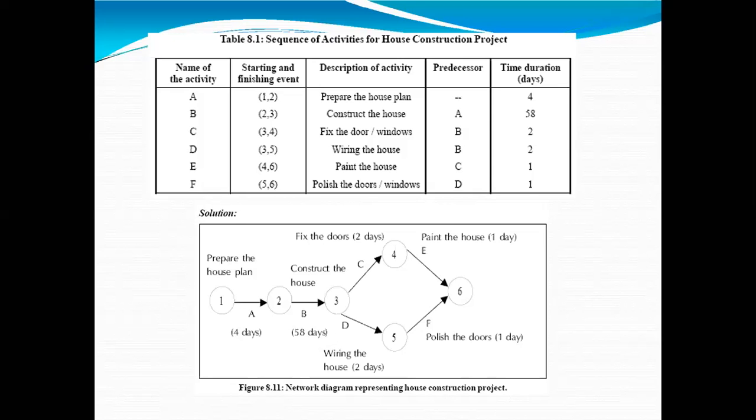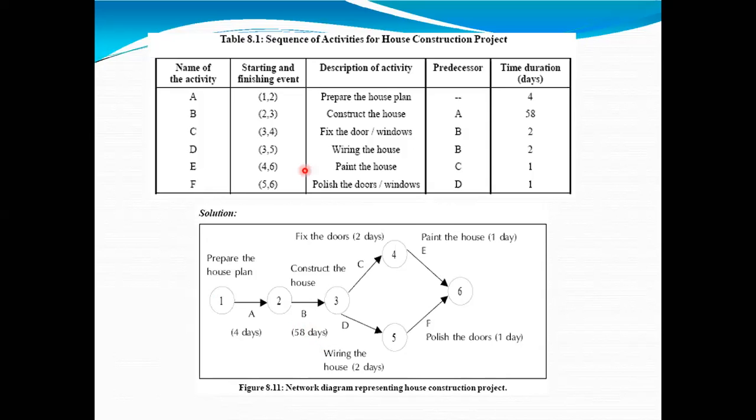Okay, so that activity is 2 to 3. This indicates that this is the second activity, B activity. Here it is written 2 to 3. Then in this activity, 58 days are required, so it is shown here, 58 days.